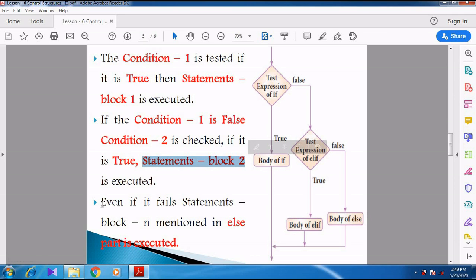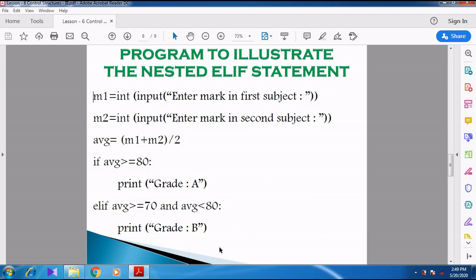Even if it fails, means if the second condition fails, or the third condition or fourth condition, if the last condition fails, then automatically the statement block n, which is mentioned in the else part, is executed. I think we can see through a program. So now let us see through the program in an easier manner.